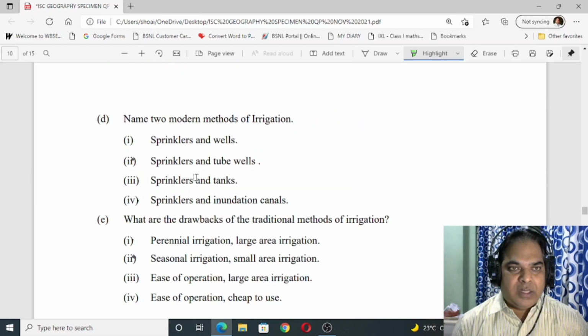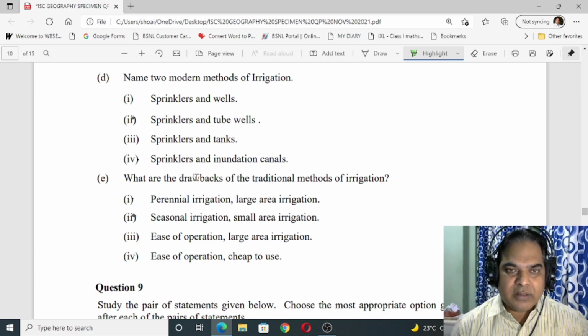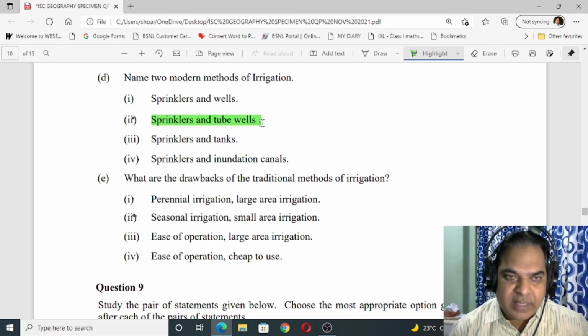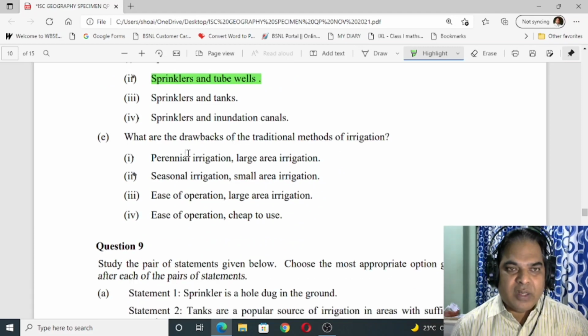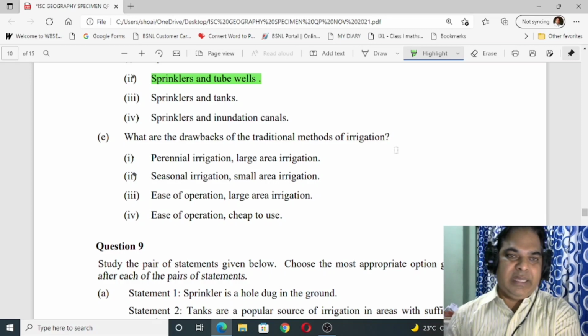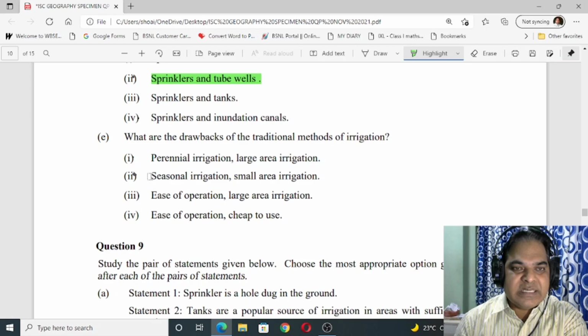So D. Name two modern methods of irrigation. It is sprinklers and tube wells. Sprinklers and tube wells are the two modern methods of irrigation. Now next one. What are the drawbacks of traditional method of irrigation? The answer is 2. Seasonal irrigation and small area irrigation. This is the correct one.